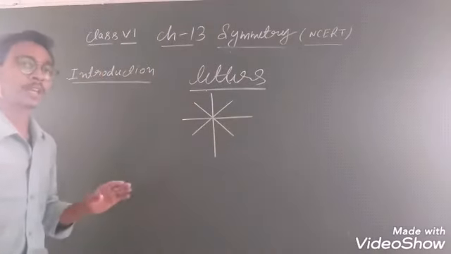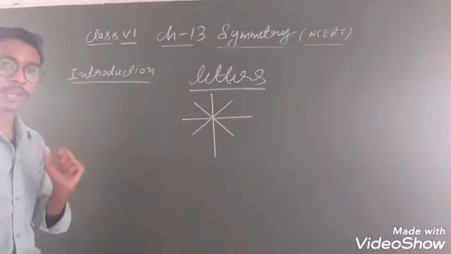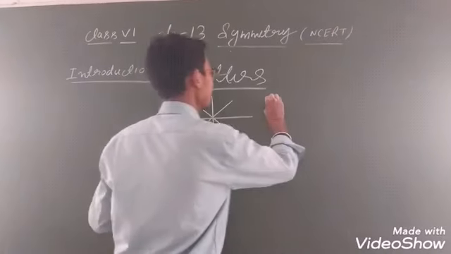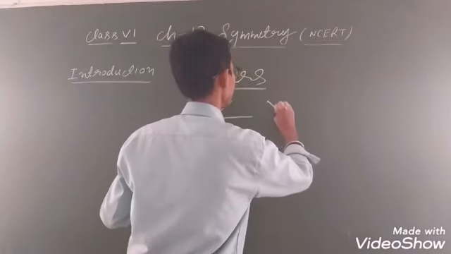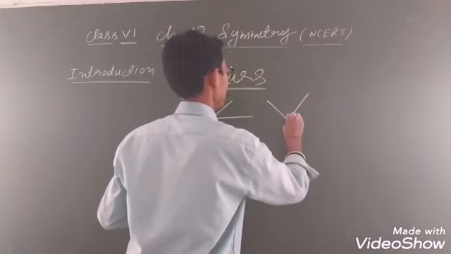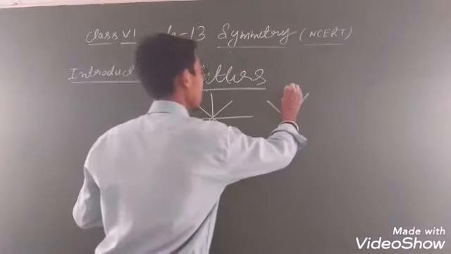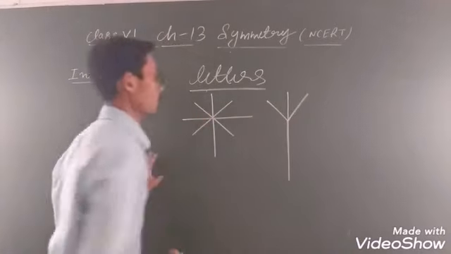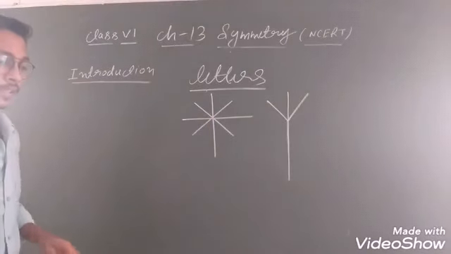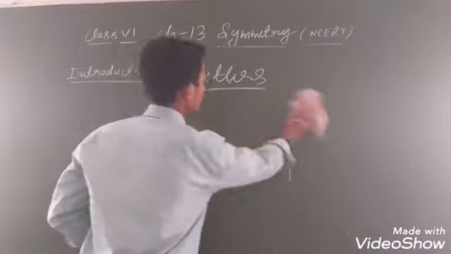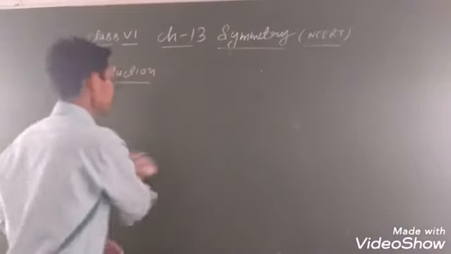So in X, how many lines of symmetry, student? Two lines of symmetry. If Y is given, student, like that. Okay student? So how many lines of symmetry? देखो, in Y you can draw one line of symmetry. Clear? So like that you can draw lines of symmetry very easily.